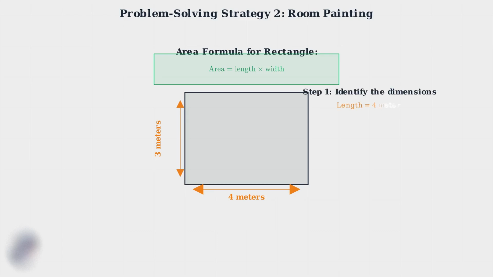Step 1. We identify our dimensions. The length is 4 meters and the width is 3 meters. Notice that for area calculations, it doesn't matter which dimension we call length or width. The result will be the same.